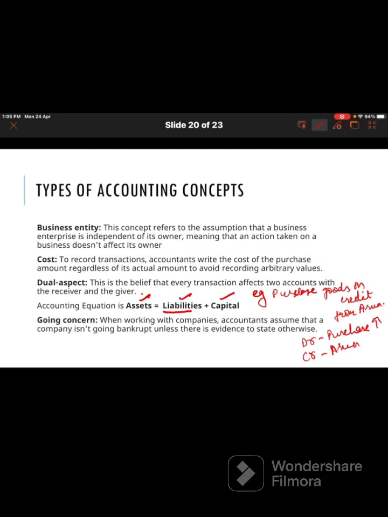One is asset is increasing and liability is also increasing. You can take another example. Purchase goods for cash. So here only assets are changing, that is, your goods purchase is increasing and cash is decreasing. Okay. So this is dual aspect. Any transaction will affect two accounts. I hope it's clear to everyone.